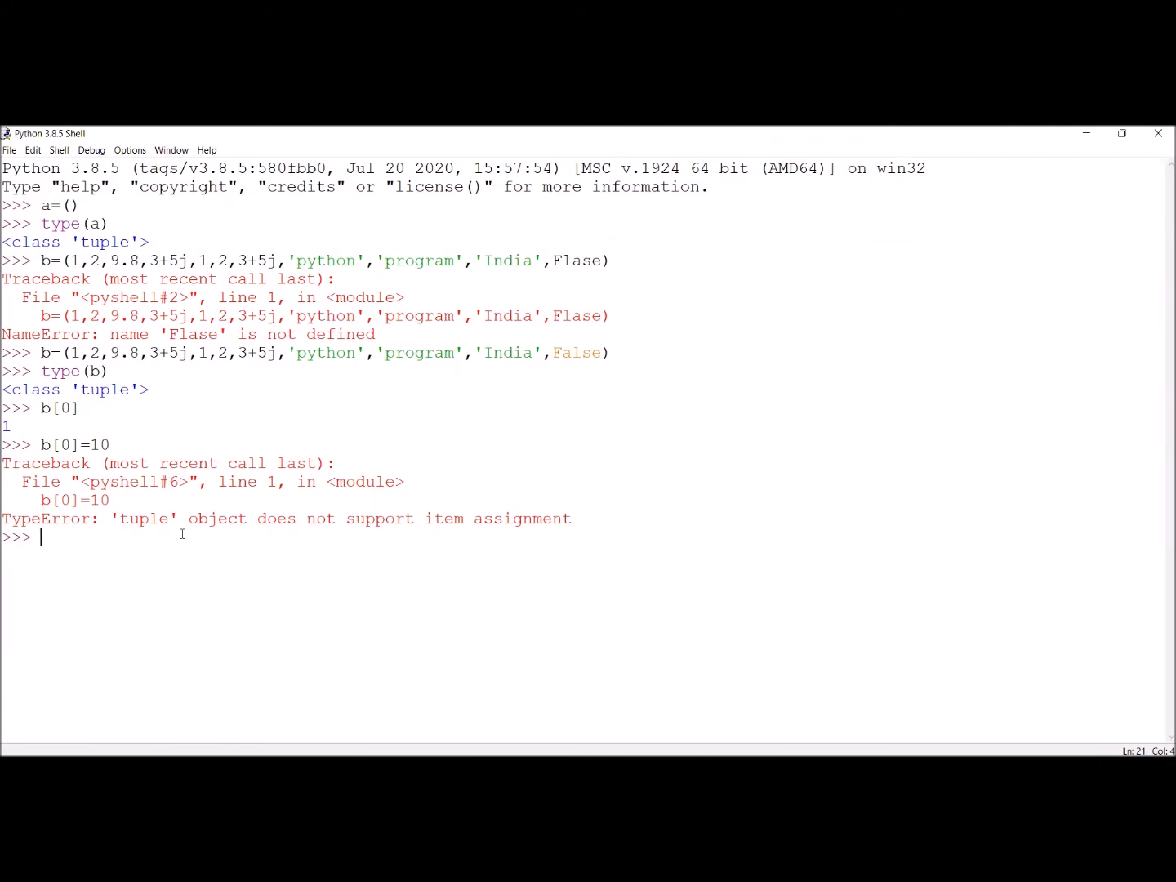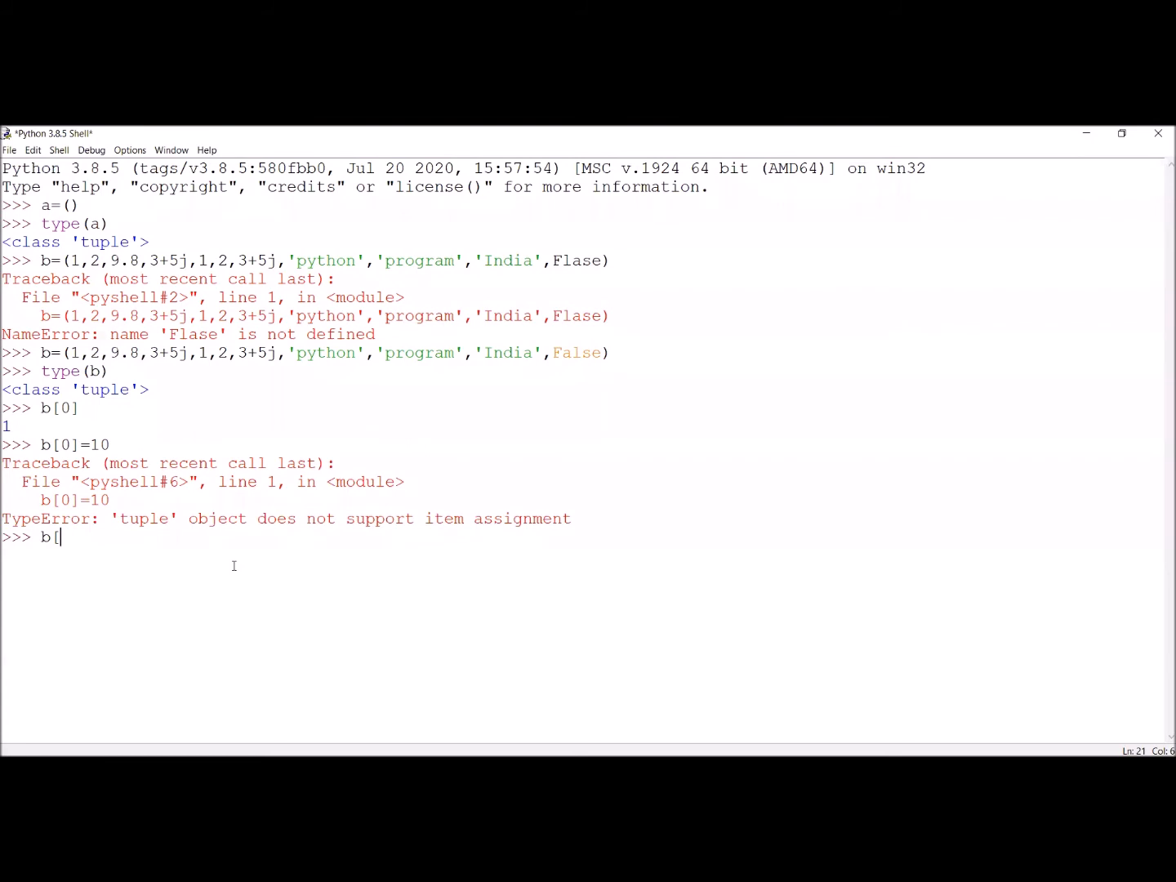So if I type B dot as in the list, only two options are appearing. One is index and the second one is count. Append is not appearing, pop is not appearing, remove is not appearing, extend is not appearing, clear is not appearing, because we cannot clear or we cannot reverse the elements. So only two options are there in the tuple. We discuss about the two options. So first we will discuss about the index.